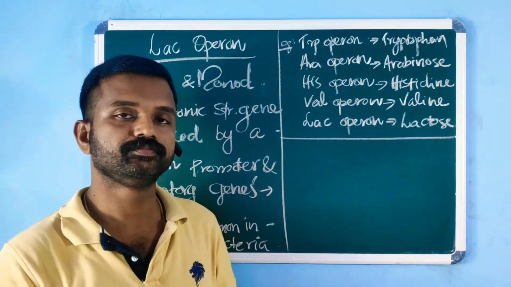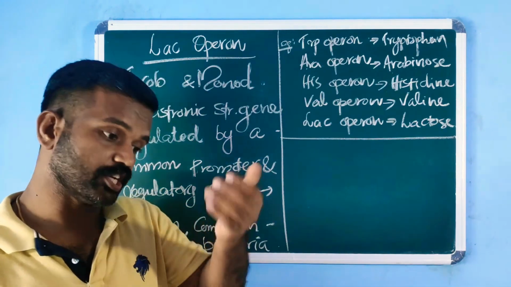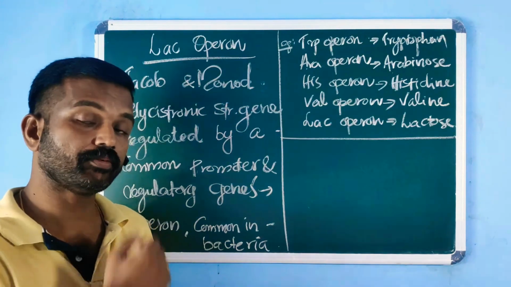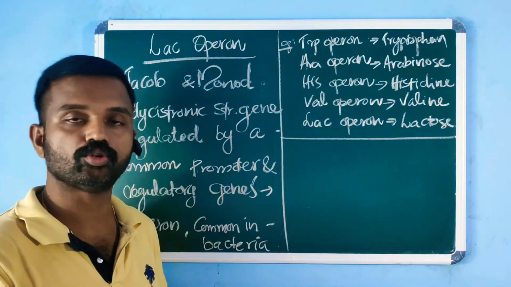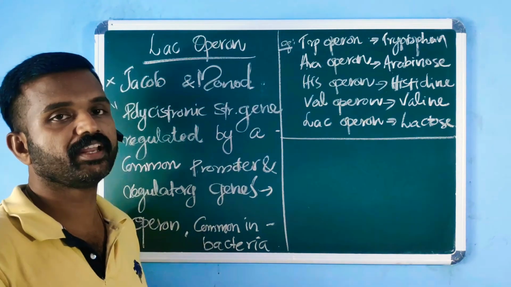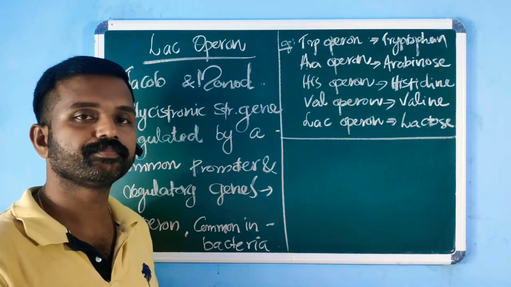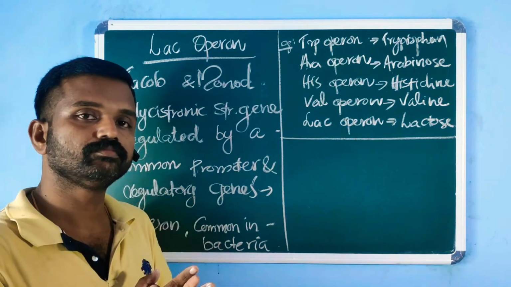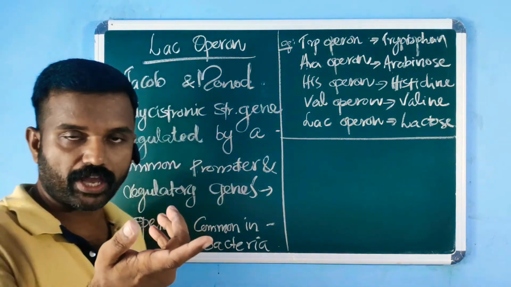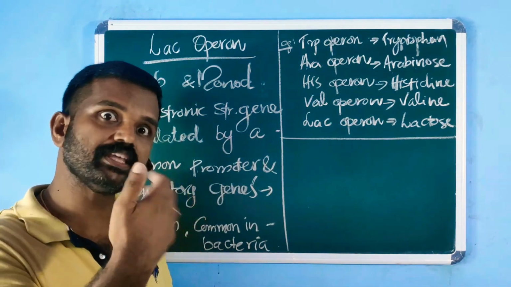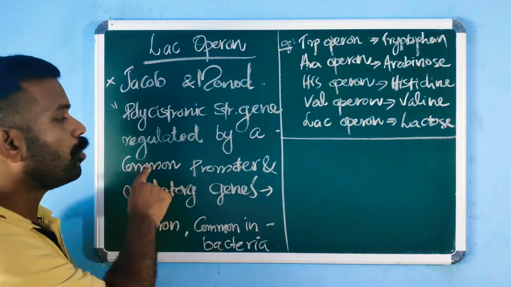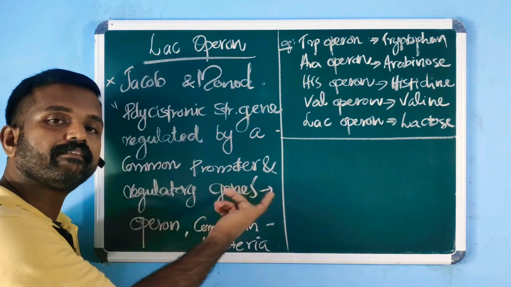The operon concept was actually first discovered by Jacob and Monod. They were awarded the Nobel Prize for this work also. And they conducted the research work in a bacteria named E. coli, Escherichia coli. And what is an operon? An operon is actually a polycistronic structural gene. In prokaryotes, the structural gene has many cistrons, right? So polycistronic structural genes are regulated by a common promoter and regulatory genes.